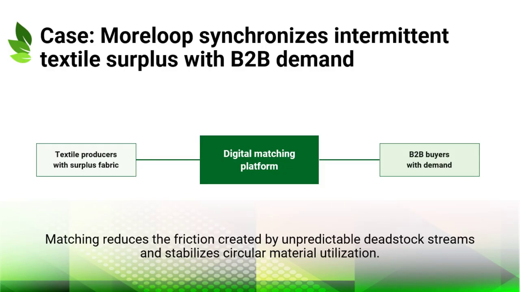This reduces the friction between intermittent supply and downstream need. In the language of the chapter, Moraloop helps synchronize secondary supply with manufacturing or purchasing demand. The case shows that circular automation is not always about robotics. It can also be about information architecture and market coordination.